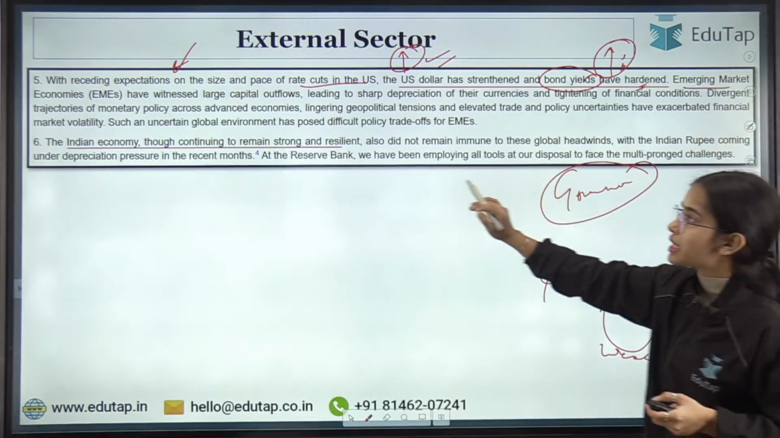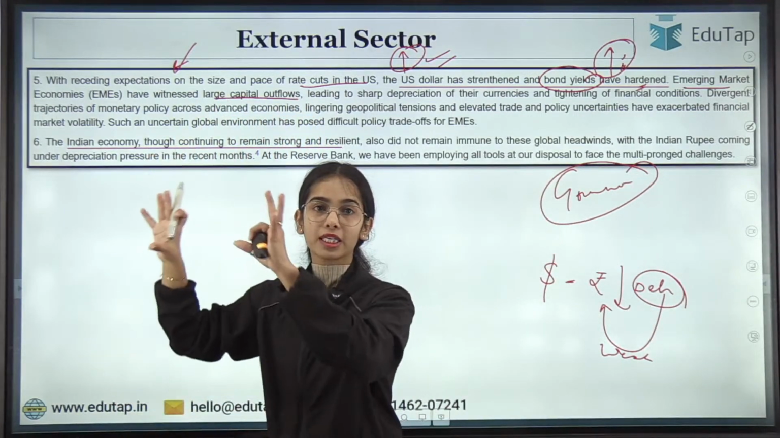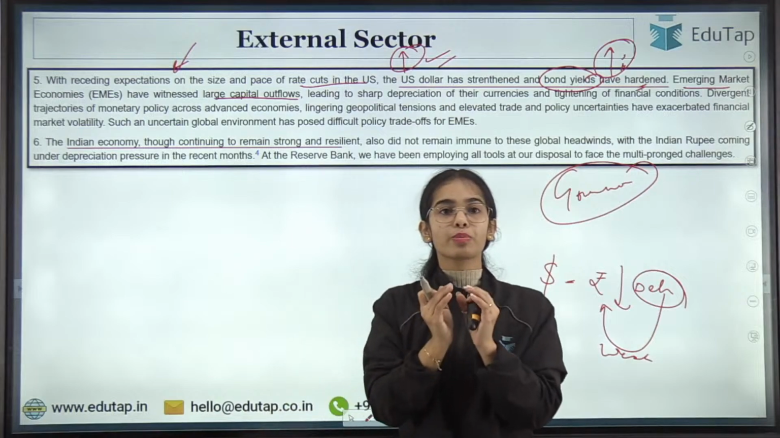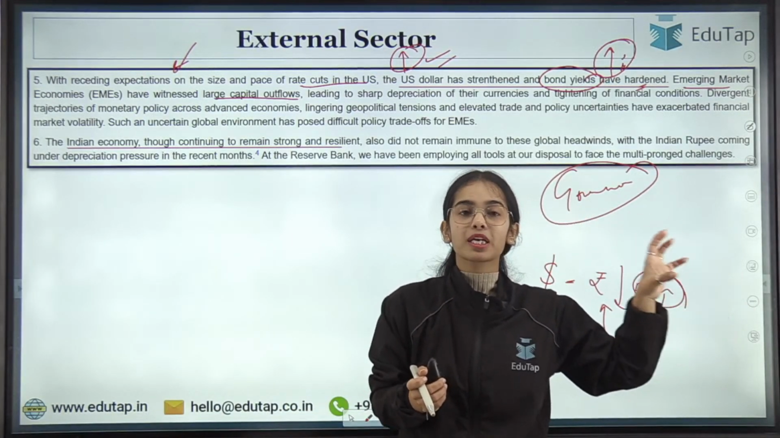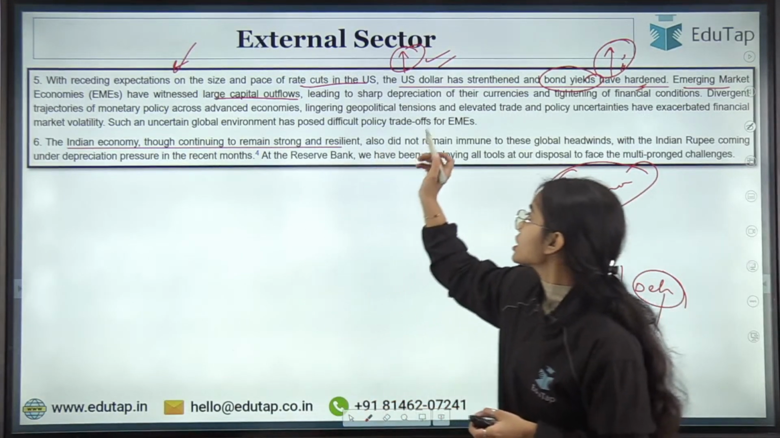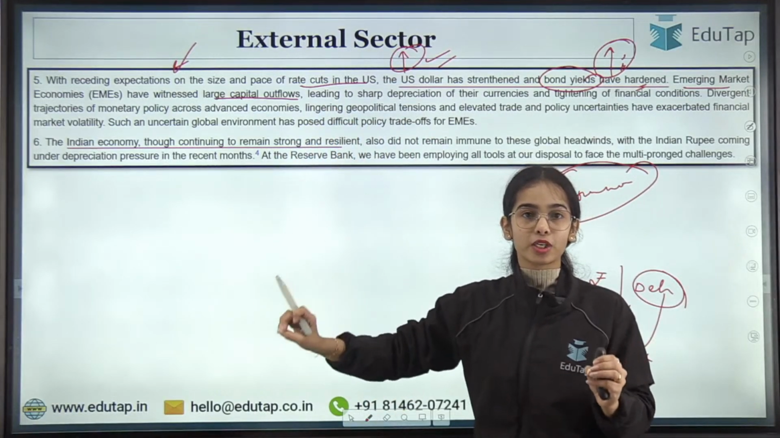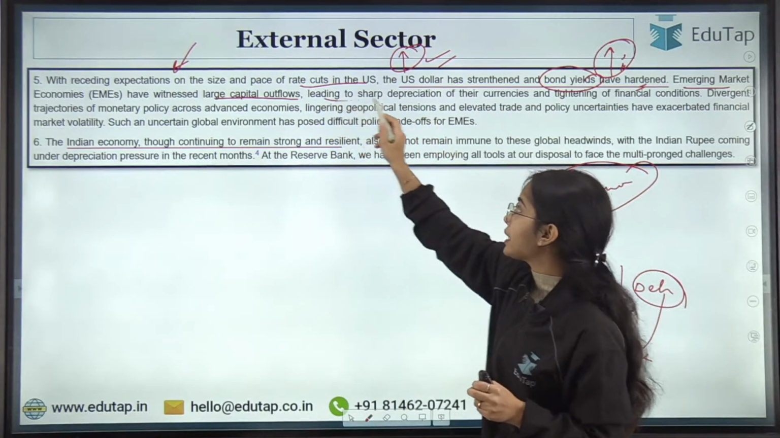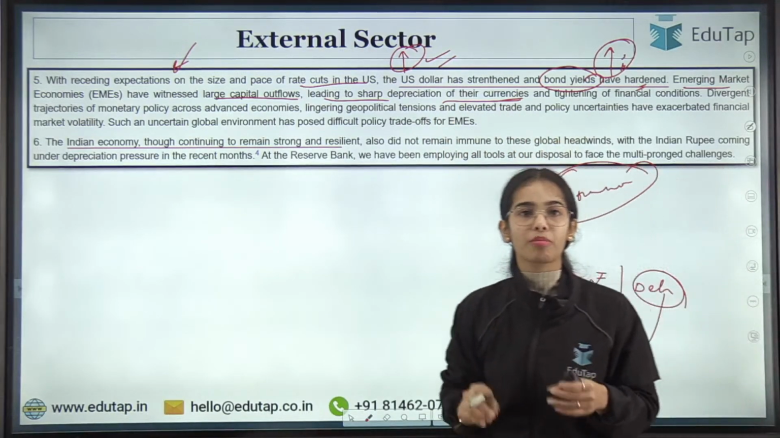Emerging market economies have witnessed large capital outflows because the money is being taken out by the foreign investors and invested in the US because of their high bond returns. So the large capital outflows from the emerging market economies led to a sharp depreciation of the currencies in the emerging market economies like India.